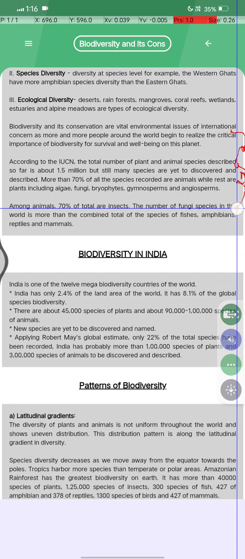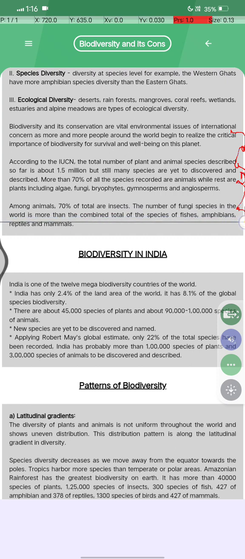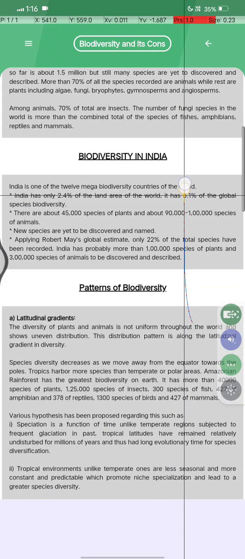Among animals, 70% of the total are insects, and the number of fungi species in the world is more than the combined total of the species of fishes, amphibians, reptiles, and mammals.